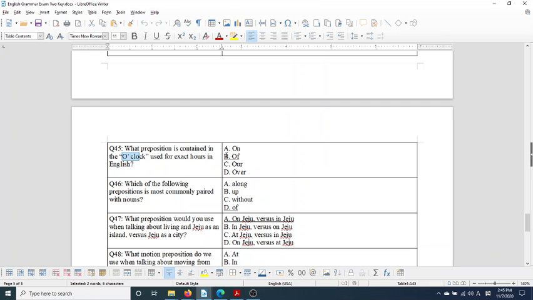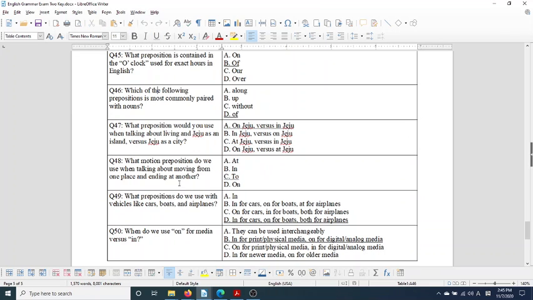6 o'clock. So of. Which of the following prepositions is most commonly paired with nouns? Well, two in a row. Of. Of. What preposition would you use when talking about living in Jeju as an island versus Jeju as a city? Remember, on Jeju Island, in Jeju City. On Jeju Island, in Jeju City.